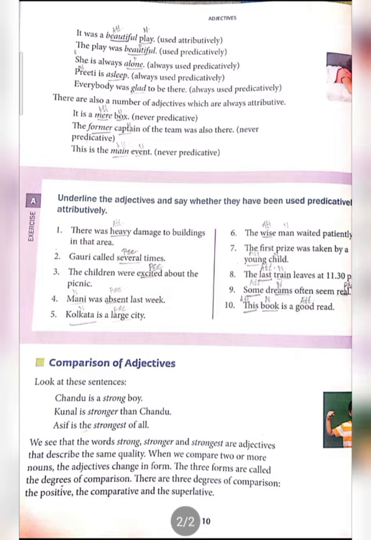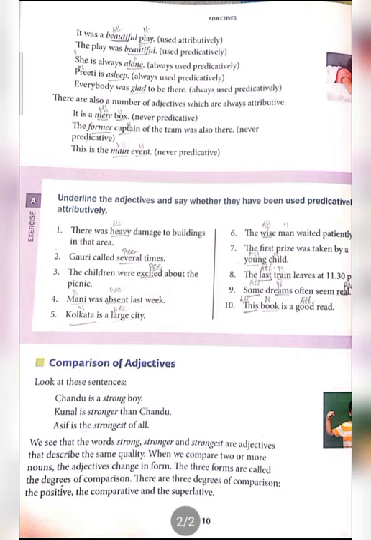Next, money was absent last week. See here, money is a noun. After the noun, was has been given, and absent is an adjective. It has come after the verb, so it's predicative. Fifth example, Kolkata is a large city. Kolkata is a noun. Large is an adjective, and it's a predicative adjective because it has come after the verb. Okay, the auxiliary verb given here is is. So it's predicative.